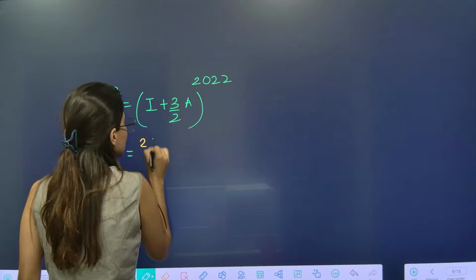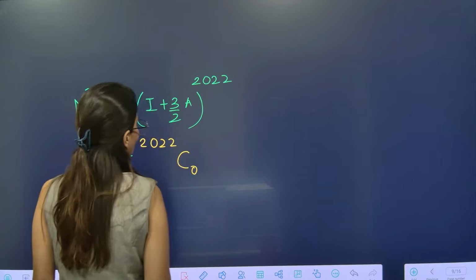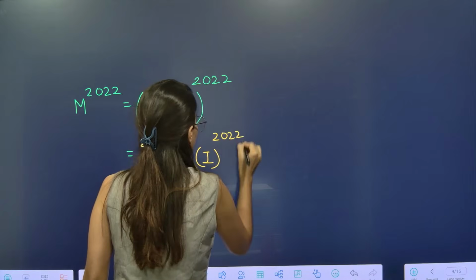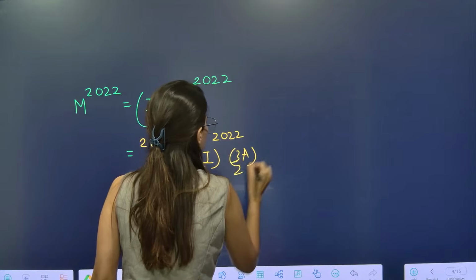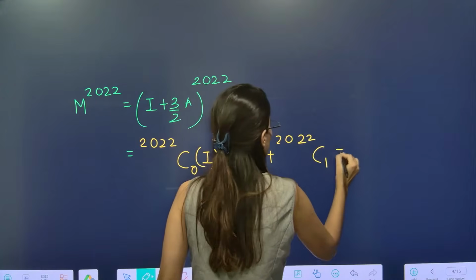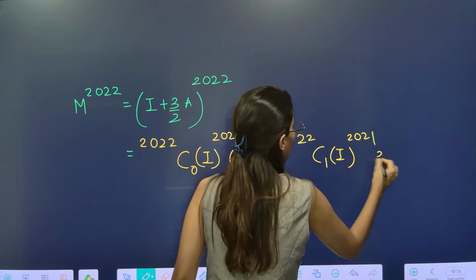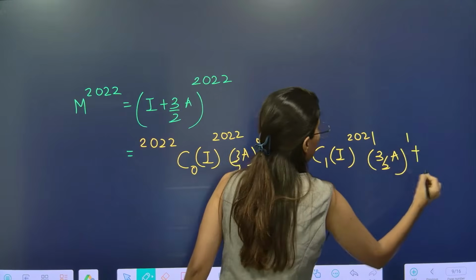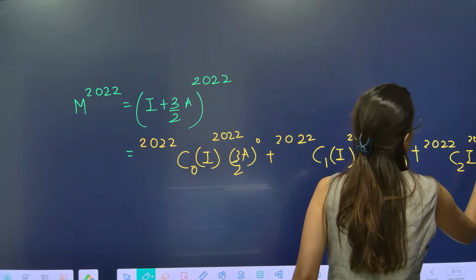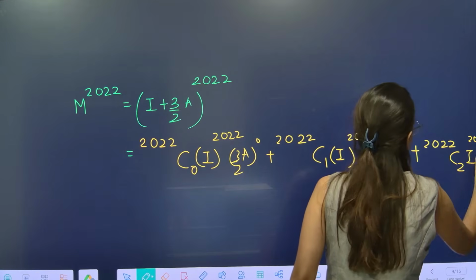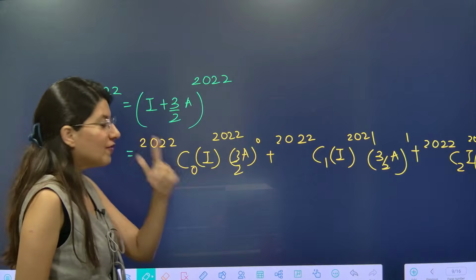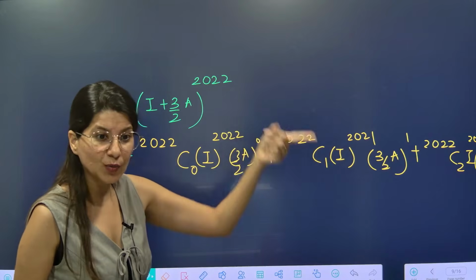So it will be 2022 C0 I power 2022 and 3 by 2 A power 0 plus 2022 C1 I power 2021 and 3 by 2 A power 1 plus 2022 C2 I power 2020 and 3 by 2 A squared, and so on. Now in that case we have to figure out A square, A cube.